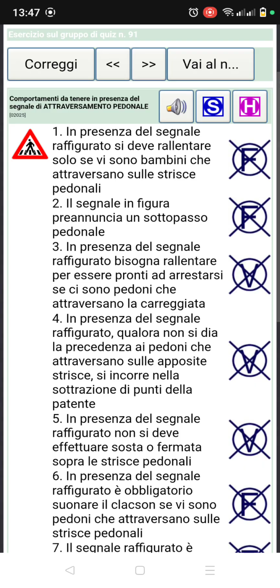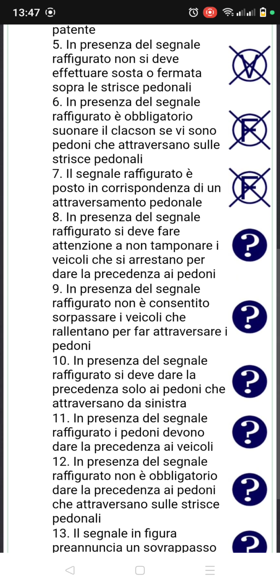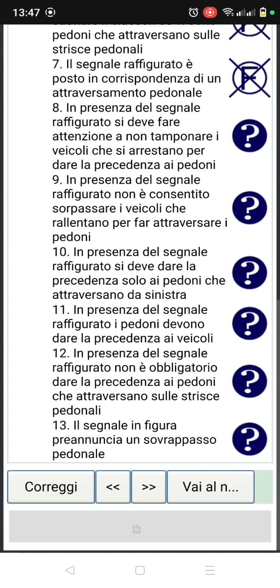Be very, very careful, guys. So look at the question again, number 7. Il segnale raffigurato, this sign figure, è posto in corrispondenza di un attraversamento pedonale, is placed very next to the zebra crossing. No, it's false. It's placed 150 meters. This signal, that's the triangle signal, is placed 150 meters.